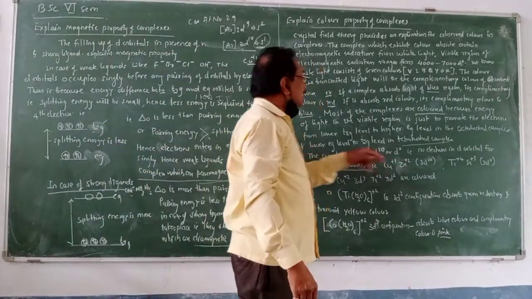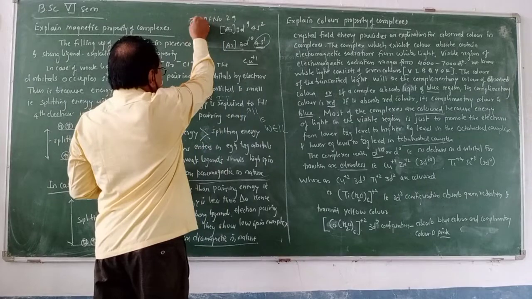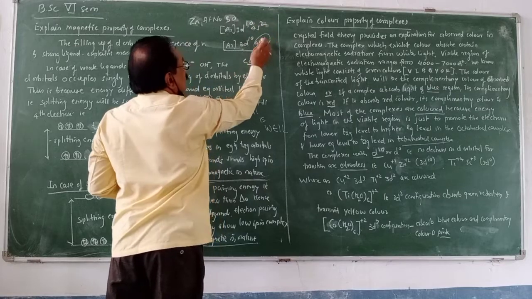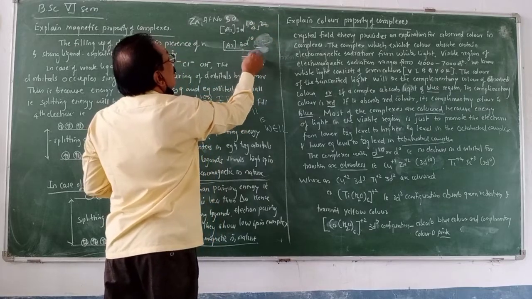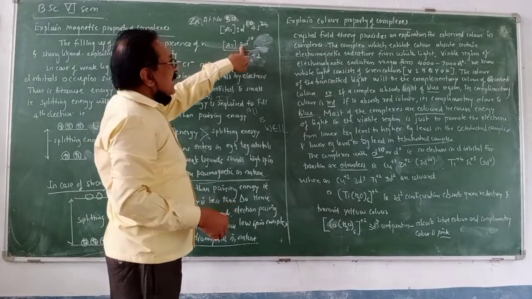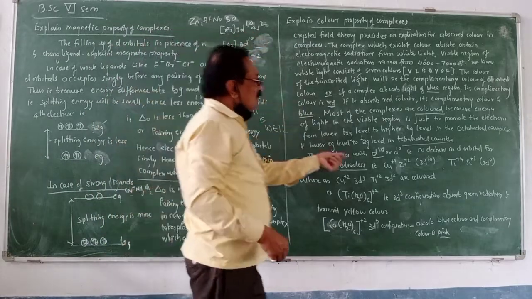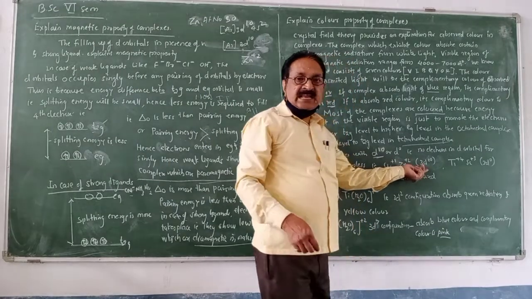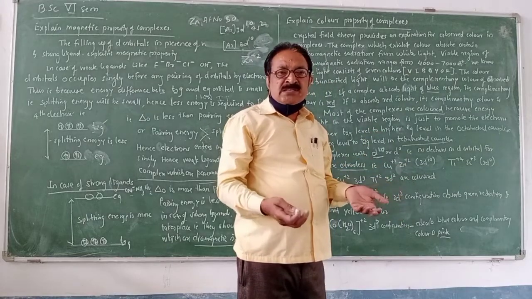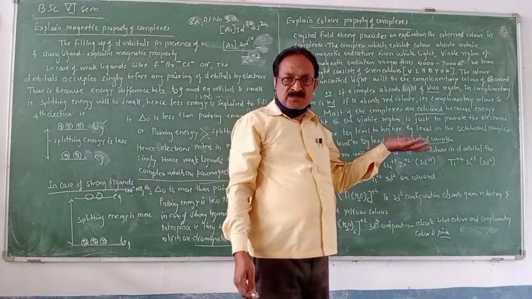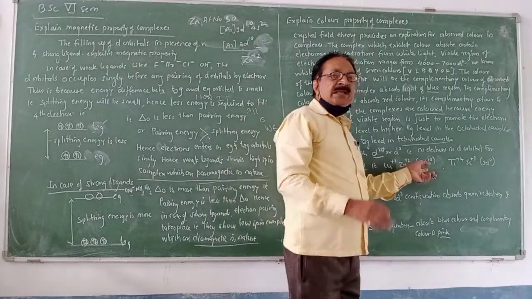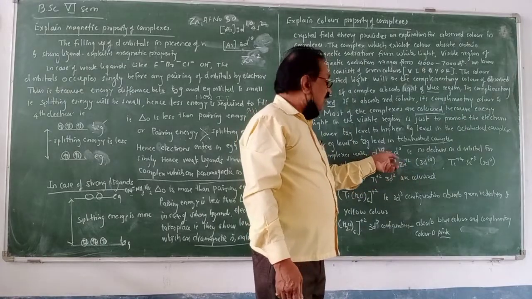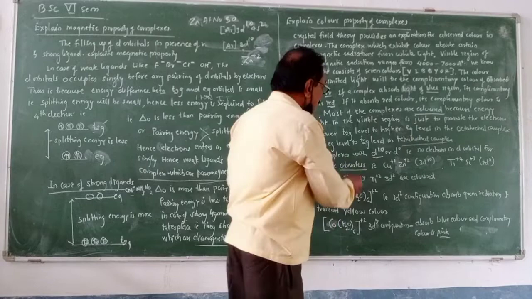Similarly, you can take zinc plus 2. The atomic number of zinc is 30. Here it is 3d10 4s2, and when zinc exhibits the plus 2 oxidation state, it reaches the 3d10 configuration. Therefore, for copper plus 1 and zinc plus 2, where the configuration is 3d10, there is no single electron which can absorb the radiation to be promoted, because all the electrons are completely paired up, so there is no transition. Such complexes with copper plus 1 ion and zinc plus 2 ion are completely colorless, they have no color.